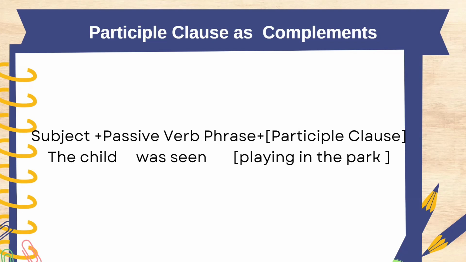And lastly, we use participle clauses for extra details about what is happening, but not always for a direct complement.